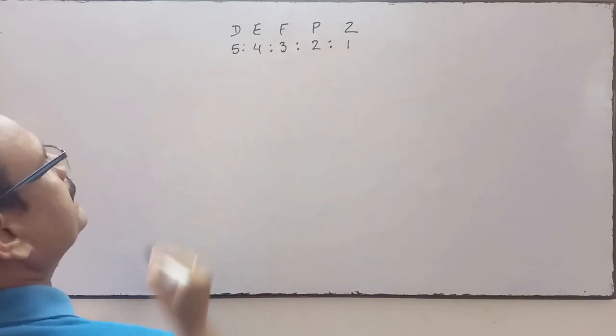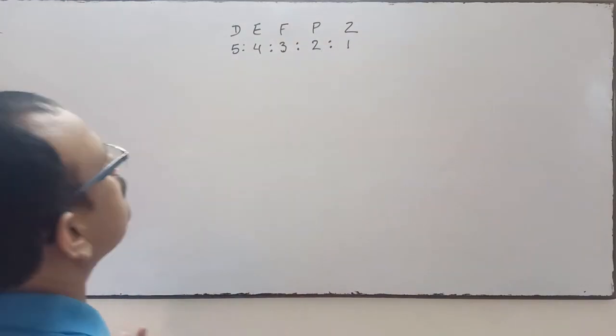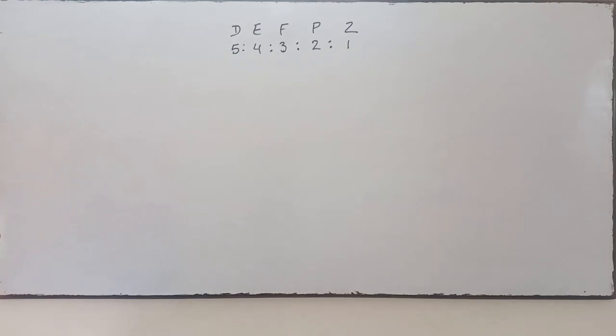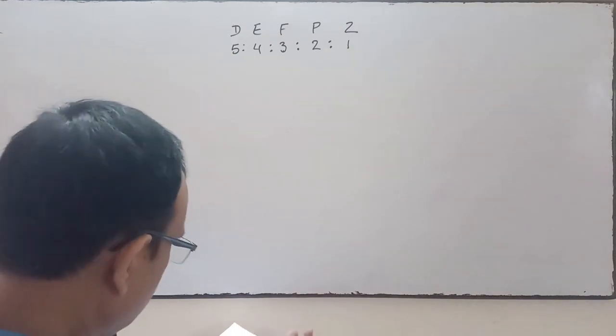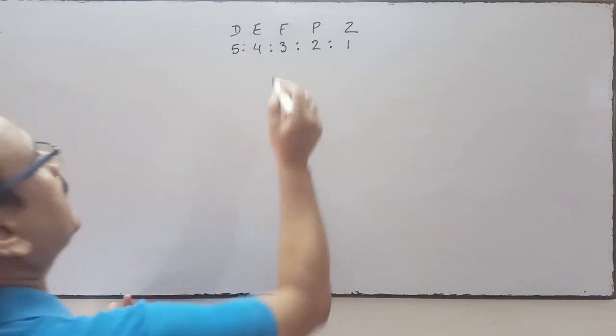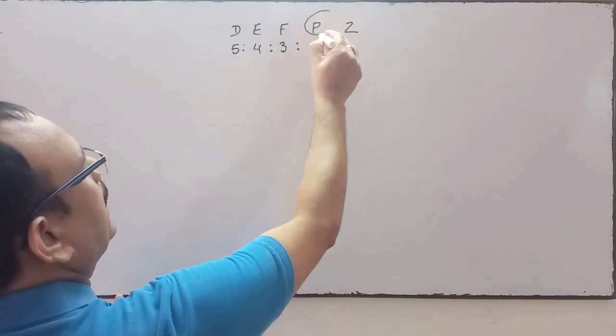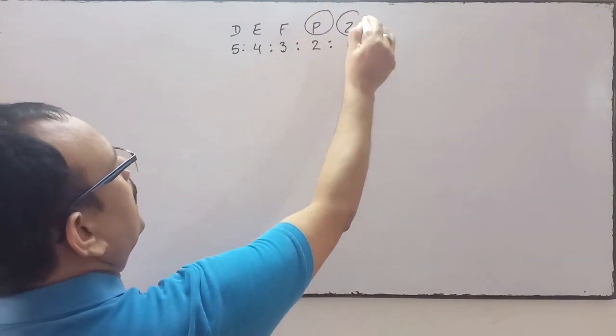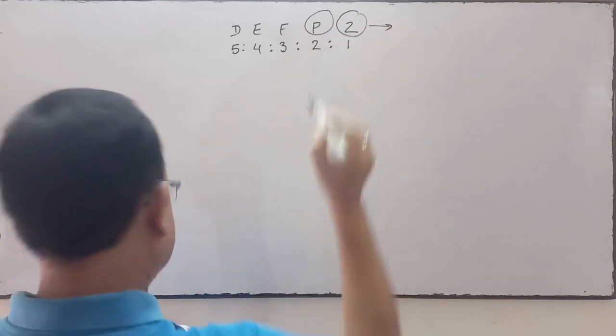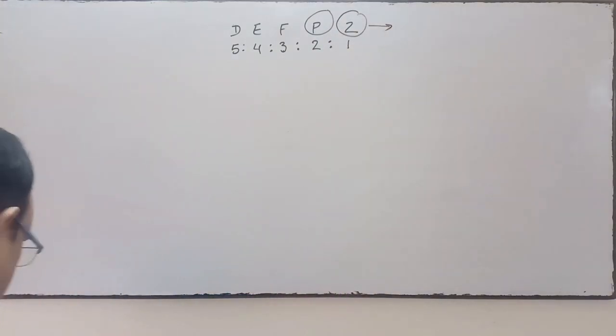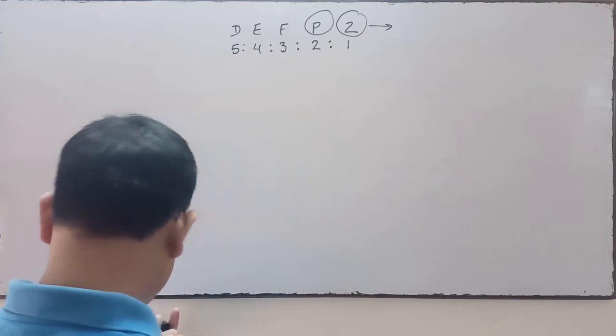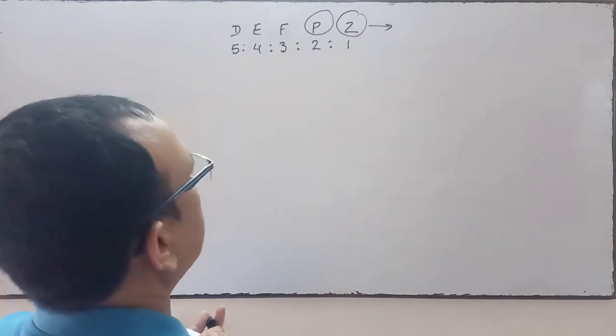This is the profit sharing ratio. Unfortunately, P and Z, these two partners met with a tragic car accident in which both the partners died.